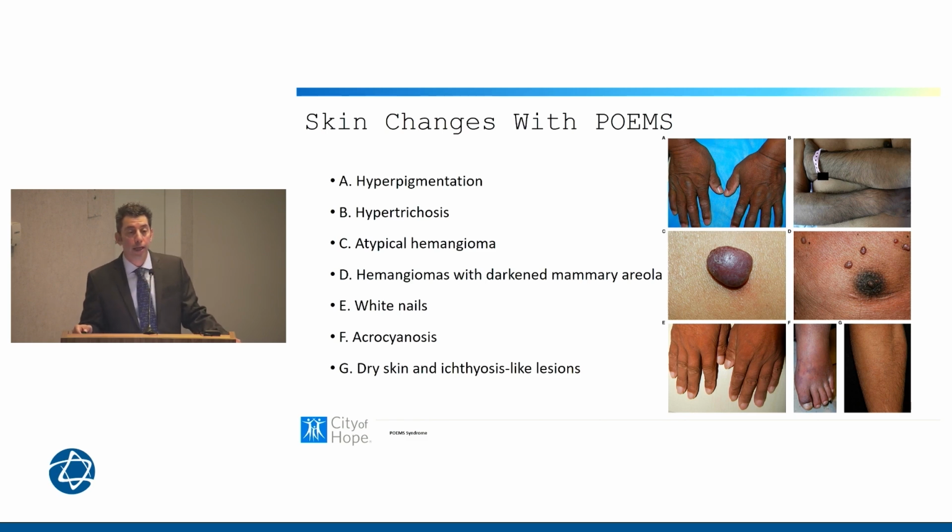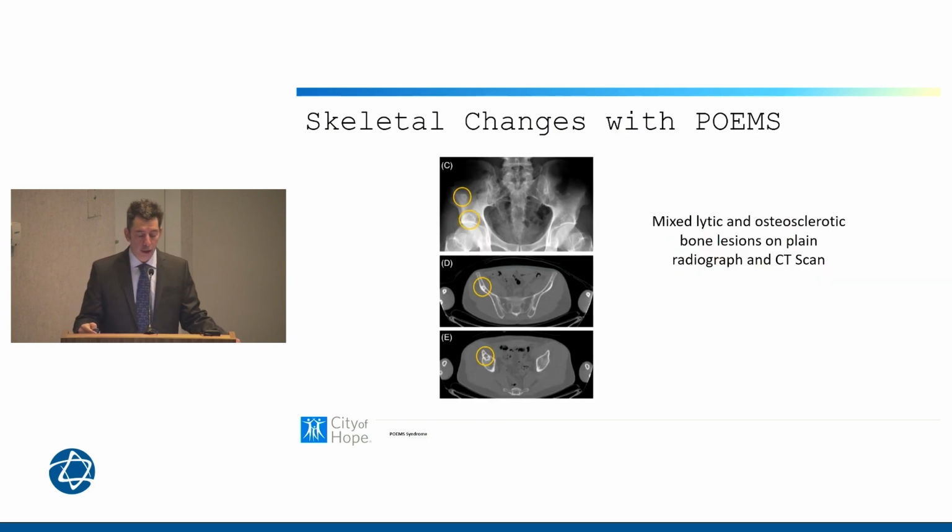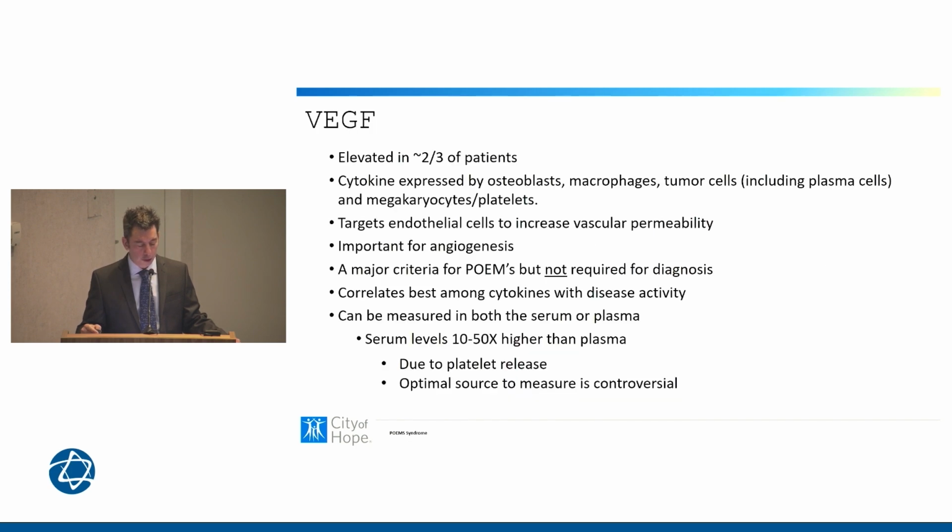So non-specific skin changes may be related to POEMS syndrome. I personally involve my dermatologists in making this diagnosis as well. The skeletal changes that we may see are often sclerotic rather than lytic, as we may see with myeloma or another plasma cell disease. And these are just some images of the sclerotic changes.